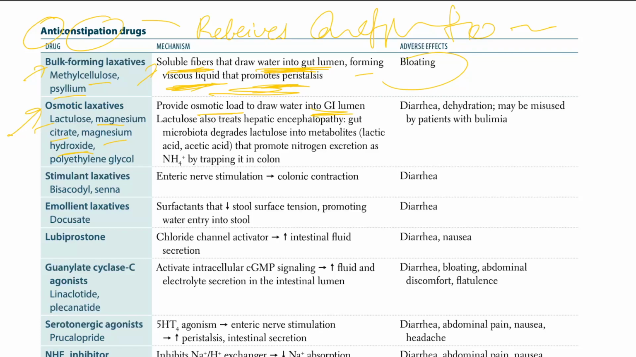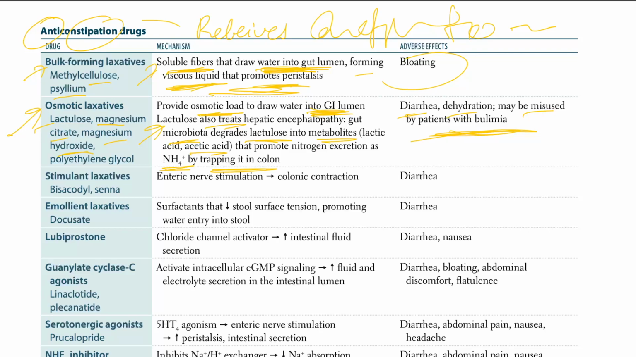Well, the other ones were the fibers that were drawing the water into the lumen, and these guys are so osmotically active that they're drawing the water into the lumen. Lactulose also treats hepatic encephalopathy. Gut microbiota breaks down lactulose into metabolites like lactic acid and acetic acid that promote nitrogen excretion as NH4 by trapping it in the colon. Adverse effects are diarrhea, dehydration, and maybe misuse by patients with bulimia.